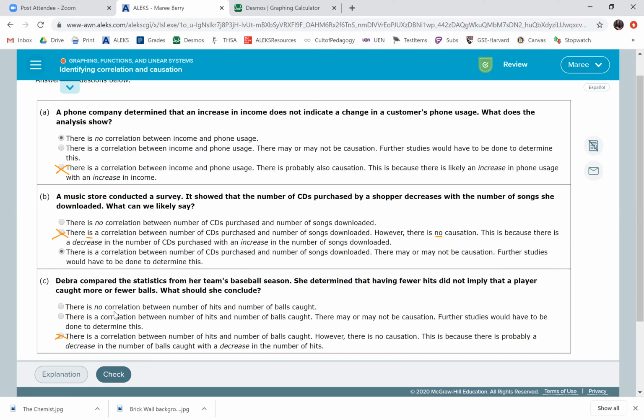Deborah compared the statistics from her team's baseball season. Now here's this did not imply. I don't even have to read. I can see this. She determined that having fewer hits did not imply. So that's no correlation. And then we move on to the next one.